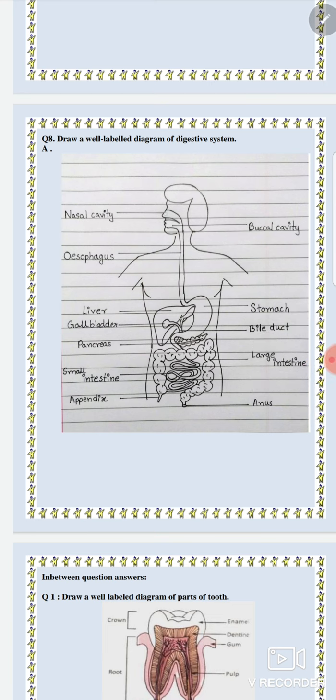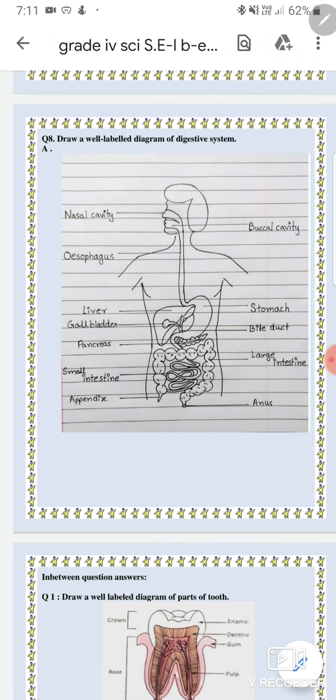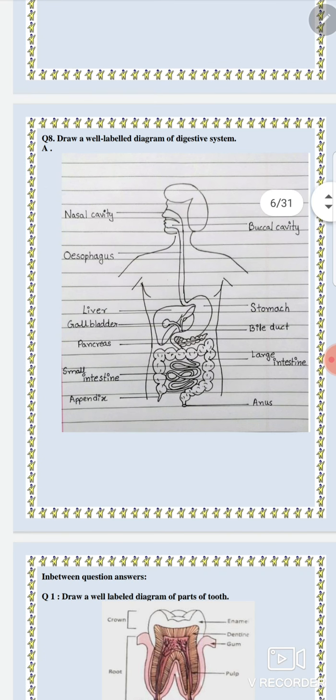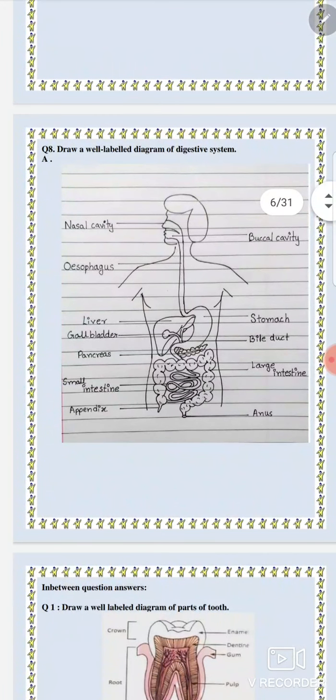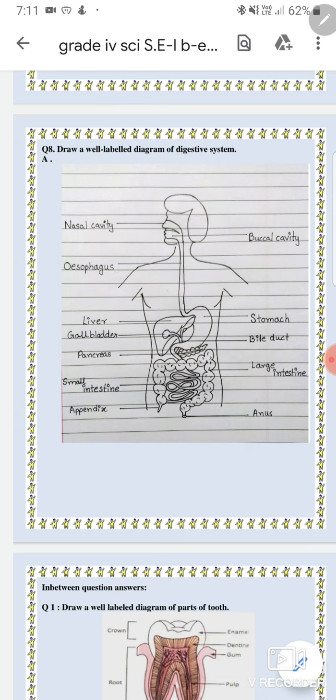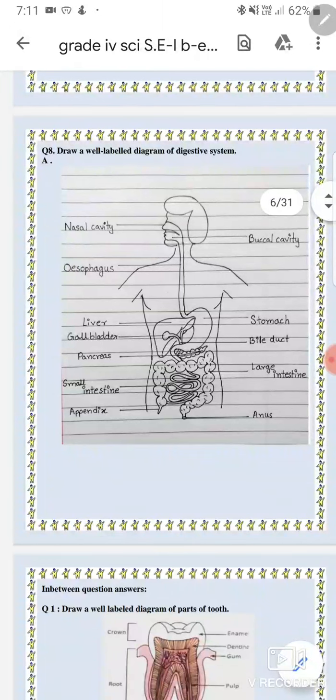First of all, we have here mouth. Then from the mouth, here you can see buccal cavity. Here salivary gland is also present on the top. After that, when we eat the food, we chew the food and it enters into this long pipe-like structure. This we call esophagus or food pipe. After this, food enters into the stomach, where food is further broken down with the help of digestive juices.